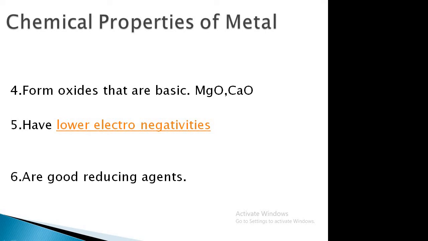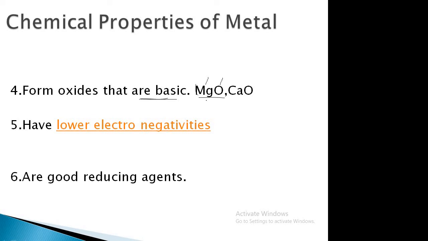Then come to the fourth one. Metals form oxides that are basic. That is a very important one. Whenever we observe here, you see magnesium oxide. I am taking the example of magnesium oxide here. Here, magnesium is the metal and it is combined with oxygen.